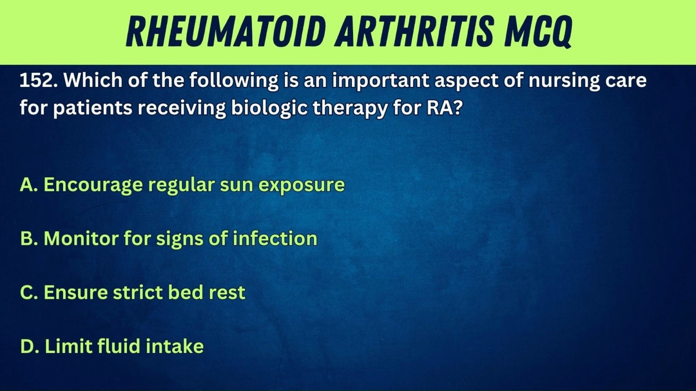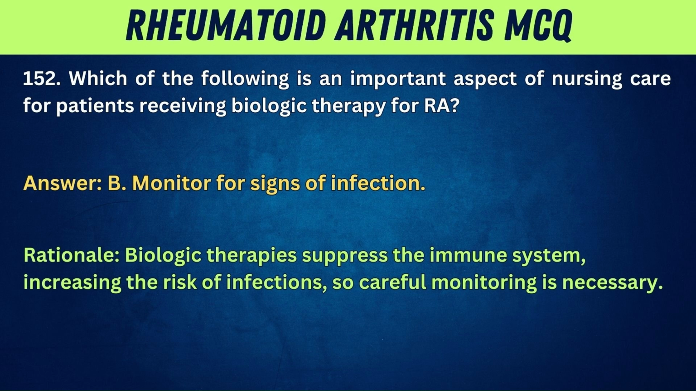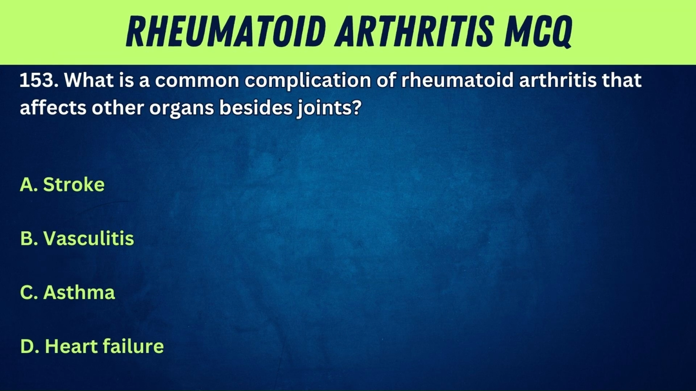152. Which of the following is an important aspect of nursing care for patients receiving biologic therapy for RA? A. Encourage regular sun exposure. B. Monitor for signs of infection. C. Ensure strict bed rest. D. Limit fluid intake. Answer. B. Monitor for signs of infection. Rationale. Biologic therapies suppress the immune system, increasing the risk of infections, so careful monitoring is necessary.